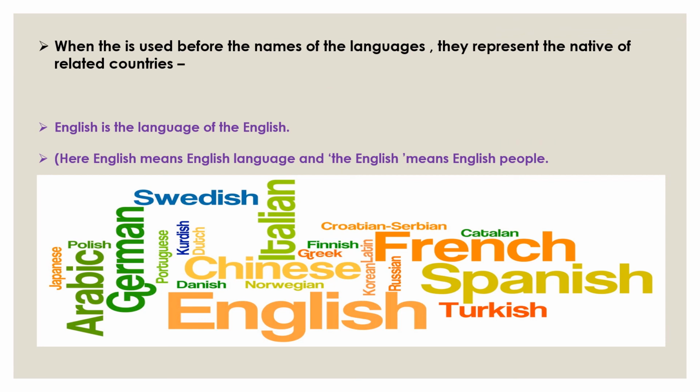When "the" is used before the names of languages, it means they represent the natives of related countries, not the language. Like, English is the language of the English. Here the first English means the English language. We never use the article "the" before the English language, but the last one, the English, means English people. So here we use the article "the" because it represents the natives of related countries.